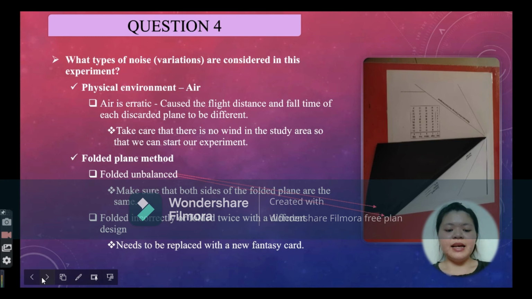If there is a plane that is unbalanced, it will affect the flight of an aircraft. In fact, we need to make sure both sides of the plane are the same. Similarly, if there is an airplane that is incorrect or made with a different design, it needs to be replaced with a new one, because a plane that is incorrect will interfere with flying.